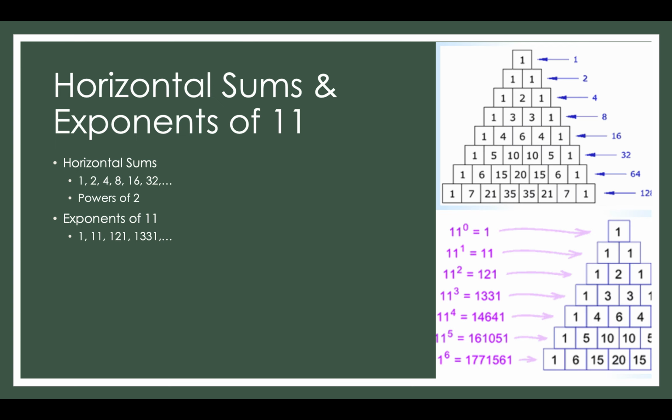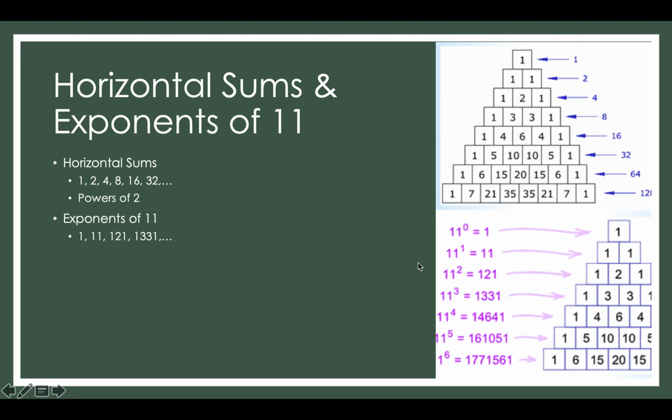So horizontal sums. When I talk about horizontal sums, I'm talking about the rows of Pascal's triangle when added together. So each row: 1, 2, 4, 8, 16, it continues down, and it is doubled every time, so that would indicate that there are powers of 2, which is honestly kind of fascinating to think that it just flows that way naturally when written out.